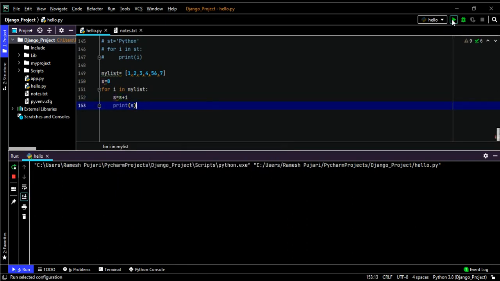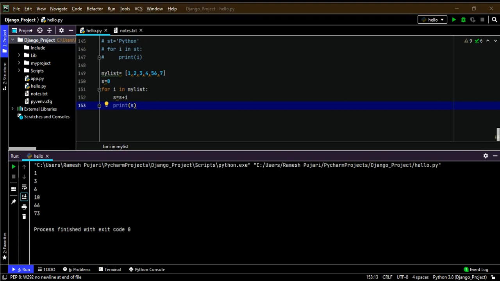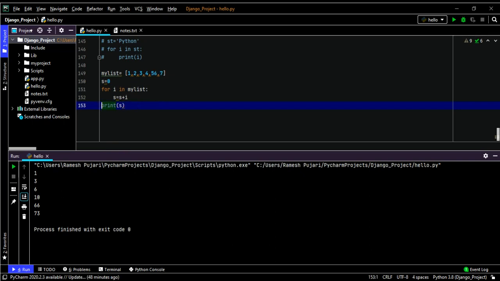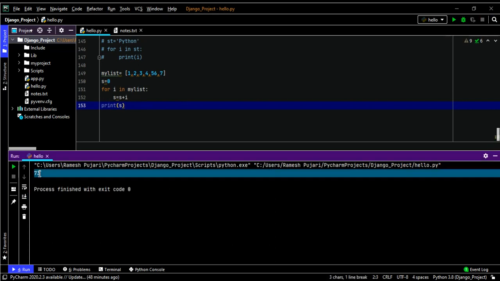Now you can notice it is printing. One second, it's printing at every step. Sorry, I'm printing inside the for loop. It should be the total, right? If you are iterating these elements, you should be inside the loop, but I'm printing a sum, so I have to print outside of the loop. Now you can notice this is 73, the total of these elements. This is the usage of for loop in Python.